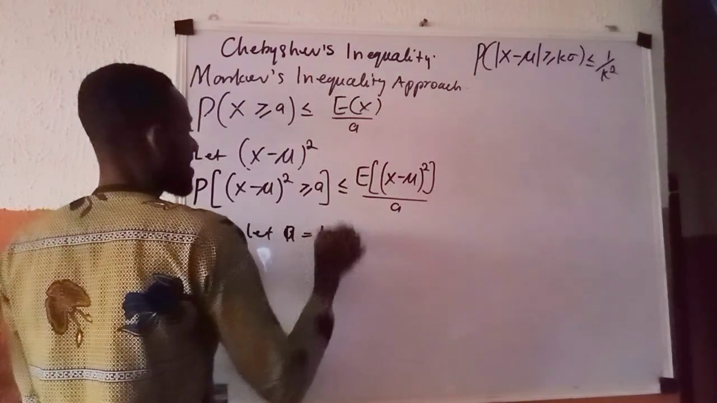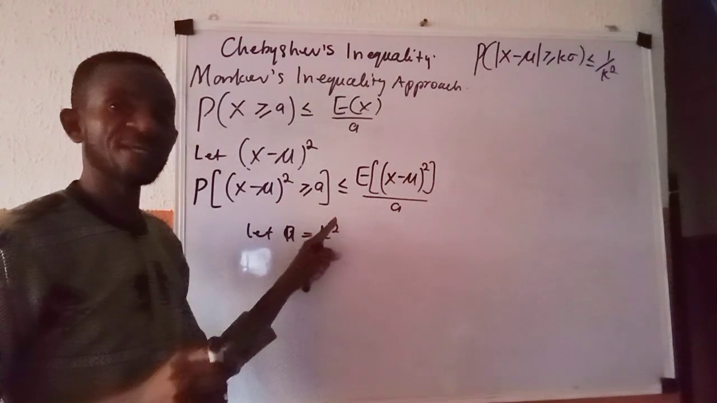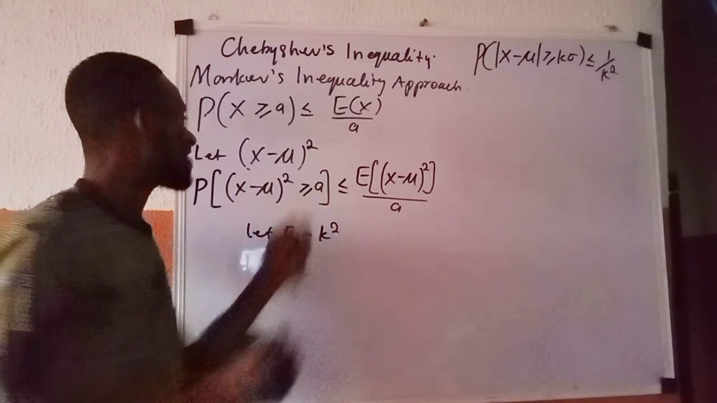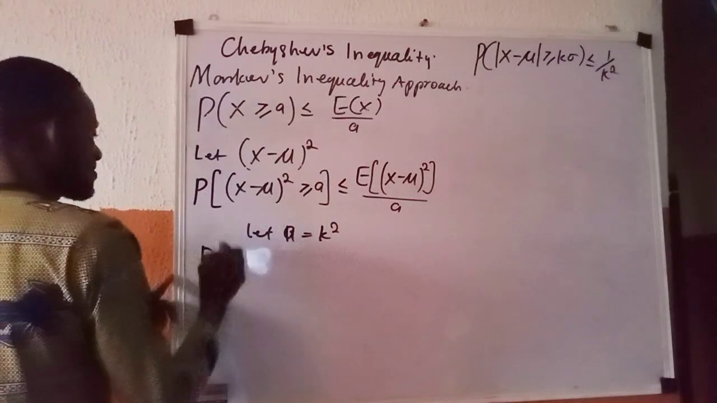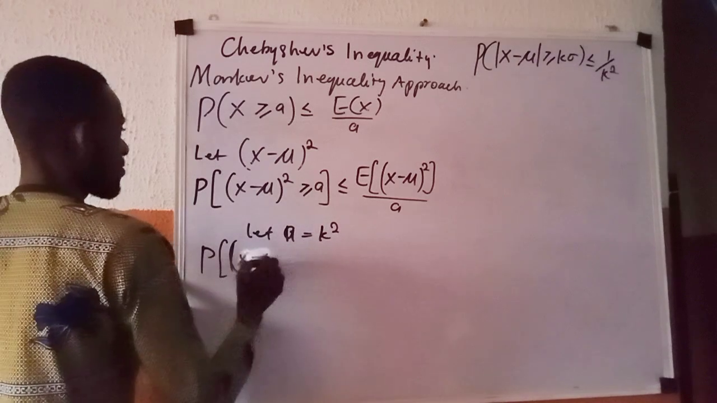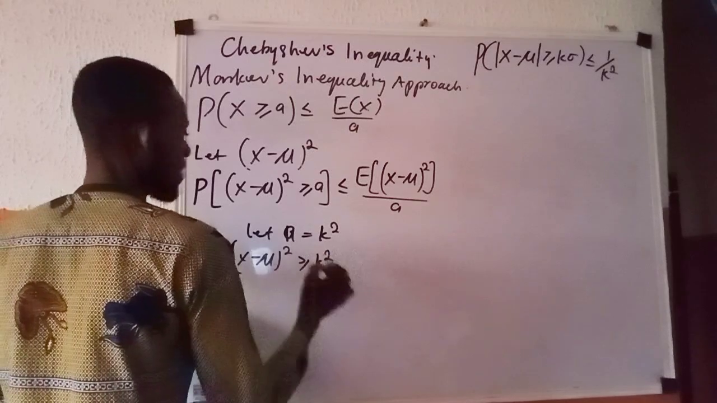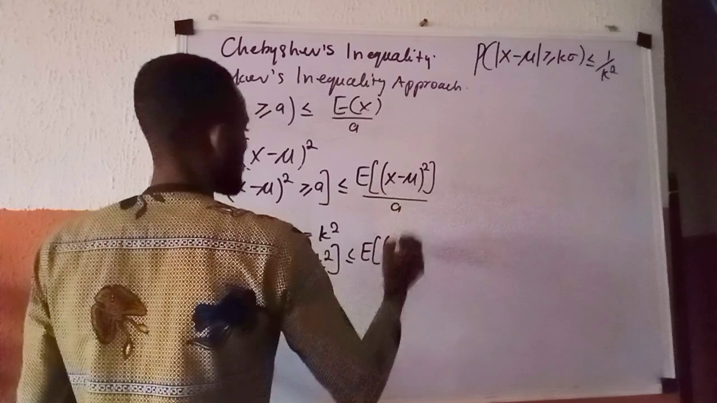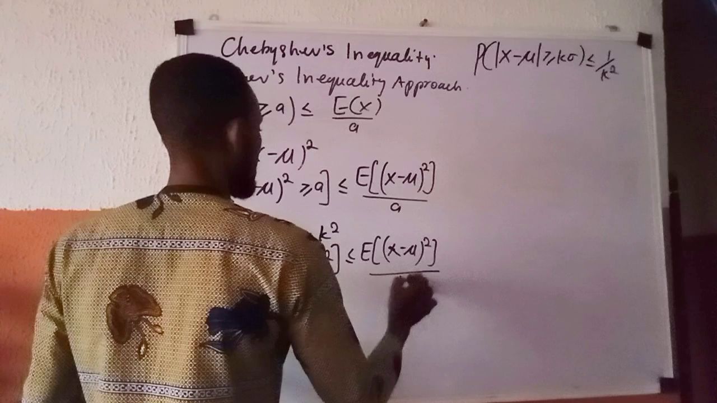Let A equal k raised to power 2. Ab initio, I said let A be sigma squared k squared. Here I'm saying let A be k squared alone. So in that case, anywhere I see k, I will put k squared. So here becomes P of x minus mu all raised to power 2 greater than or equals k raised to power 2, less than or equals E of x minus mu all raised to power 2 all over k raised to power 2.